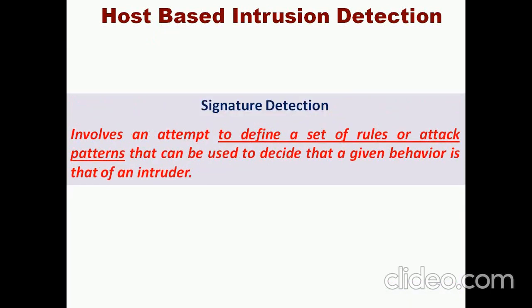Okay, and the next foremost present-day concept is called signature detection. That is, it involves an attempt to define a set of rules or attack patterns which can be used to decide whether the given behavior is that of an intruder or a legitimate user.